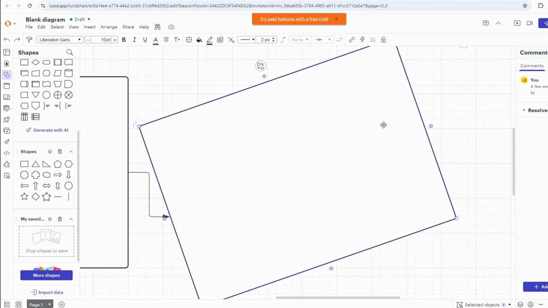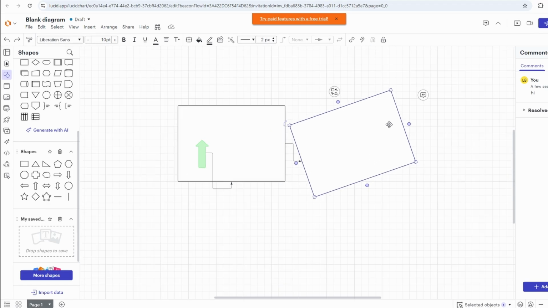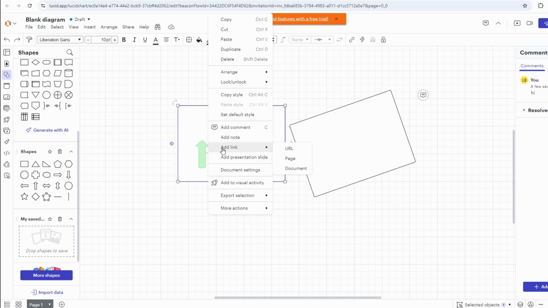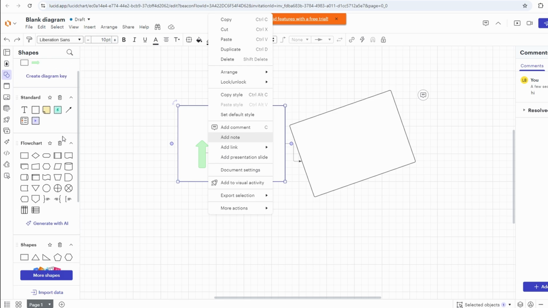And here's something else that's worth mentioning. LucidChart isn't just about pretty shapes and lines. It also lets you link data from other sources, which can be a game changer if you're working on something more technical. Maybe you've got a spreadsheet full of numbers, or some other data set that's a bit dense. Instead of just throwing that data into a boring old table, you can integrate it into your diagram, making it way easier to understand and visualize. It's one thing to see numbers on a page. It's another thing entirely to see how those numbers interact with each other visually.